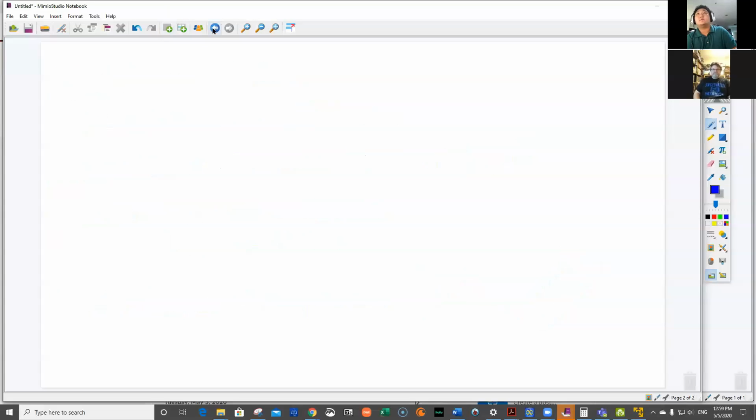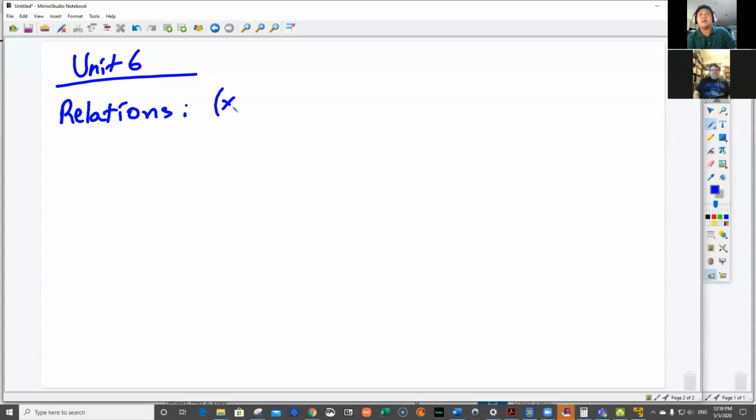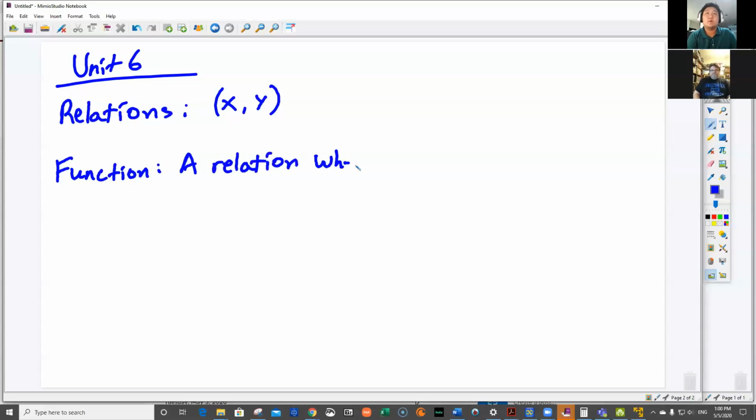All right, so let's talk about Unit 6. Remember, it's pretty much talking about relations, and relations are any point, anything with an x and a y. A function is a relation where x does not repeat.